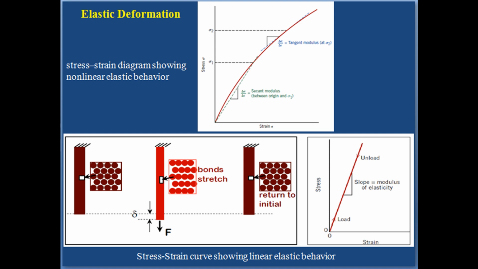For metals, the anelastic component is normally small and is often neglected. However, for some polymeric materials, its magnitude is significant. In this case, it is termed viscoelastic behavior.